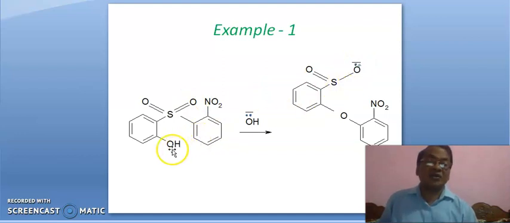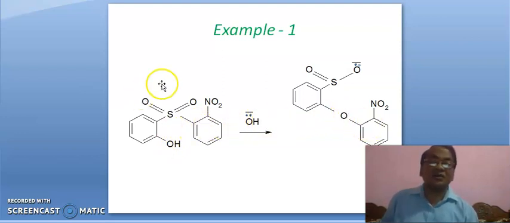This group is already attached with this, but it is no longer attached with this ring, and this oxygen gets attached with this ring. Okay, this oxygen with this nitrobenzene.